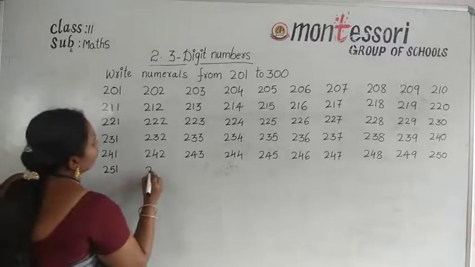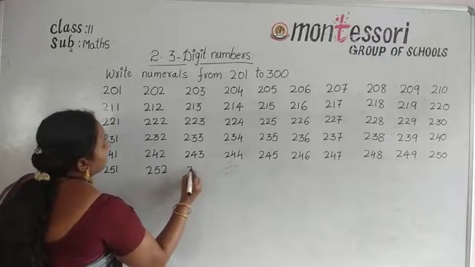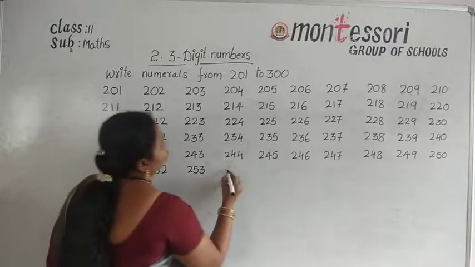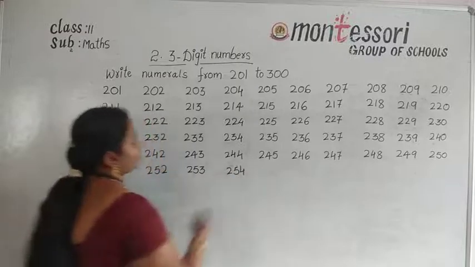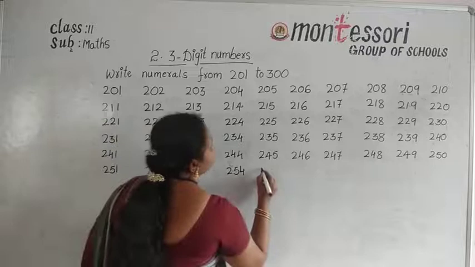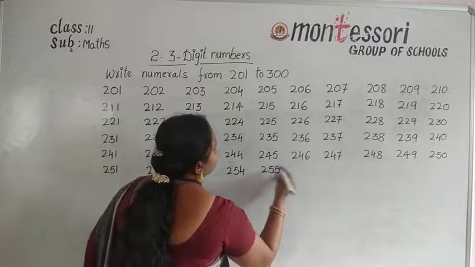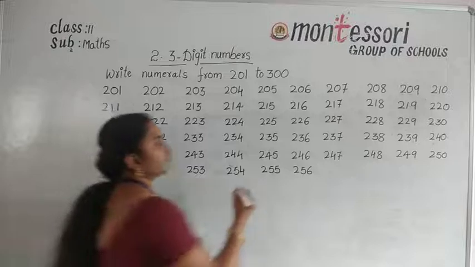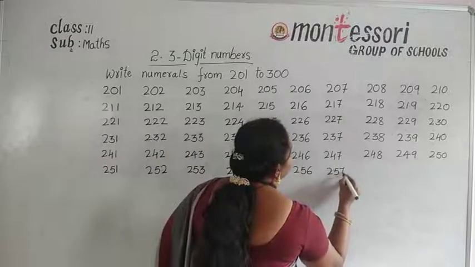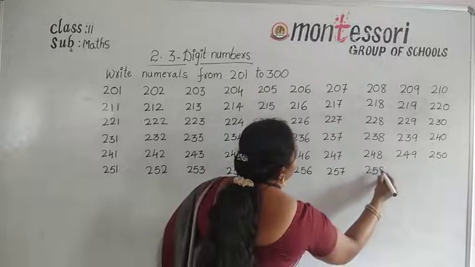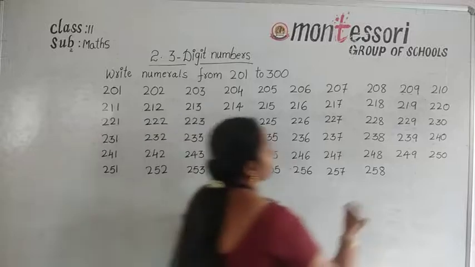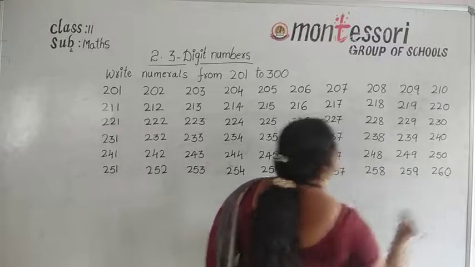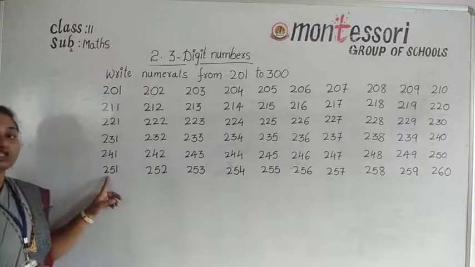And next number 252, 253, 254, 255, 256, 257, 258, 259, and 260. Okay, now these are the numbers from 251 to 260.